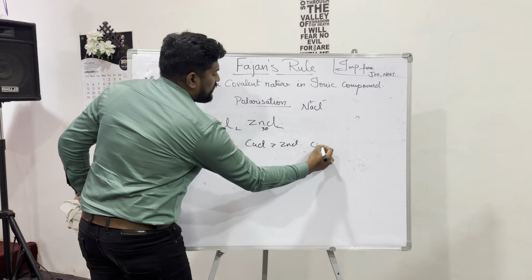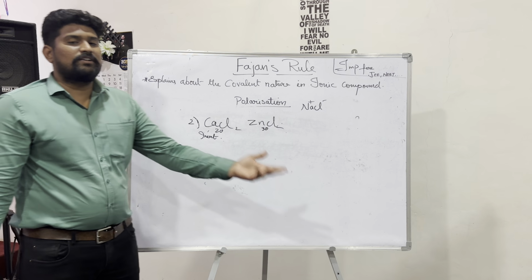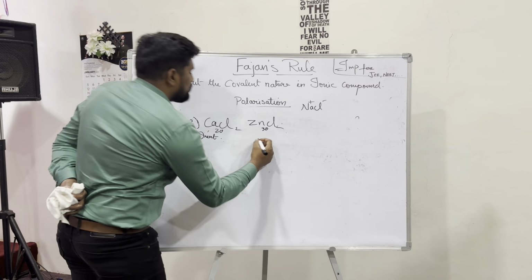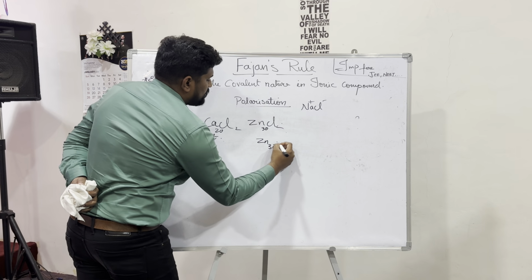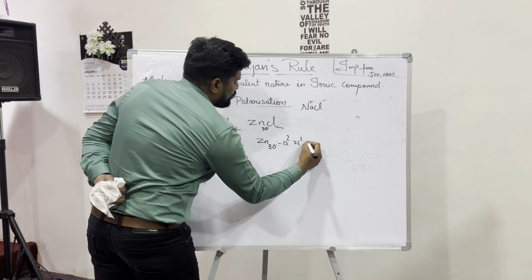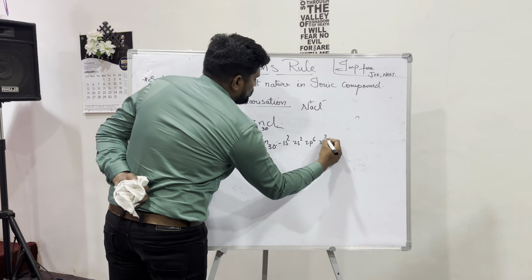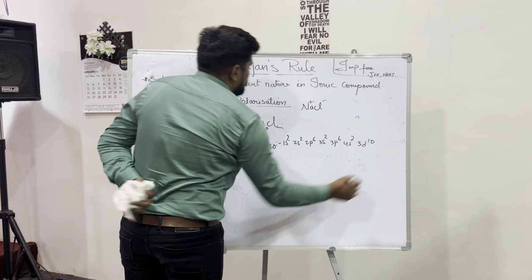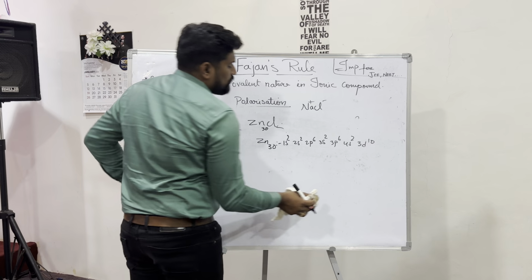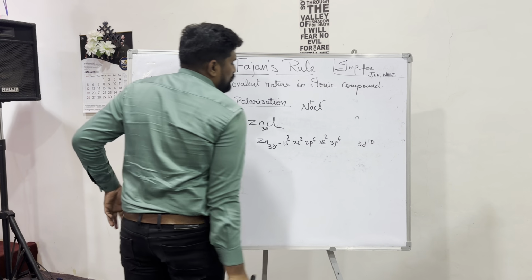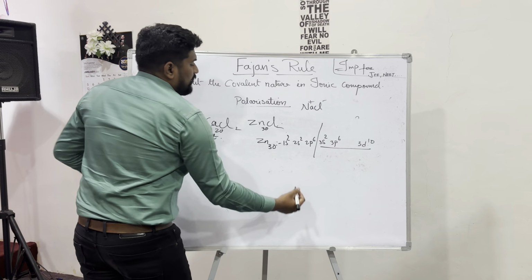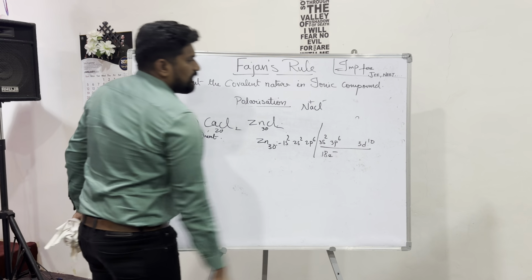But the thing is, Zn has pseudo inert gas configuration. How? Zn is 30: 1s2, 2s2, 2p6, 3s2, 3p6, 4s2, 3d10. With 2 chlorines it is Zn2+, so 10 plus 8, 18 electrons are present here.